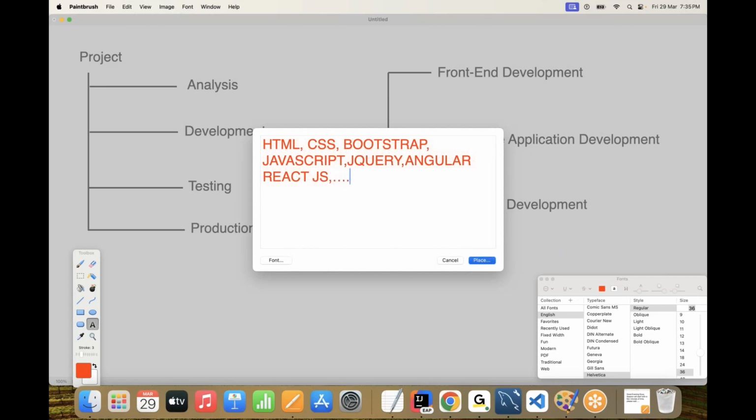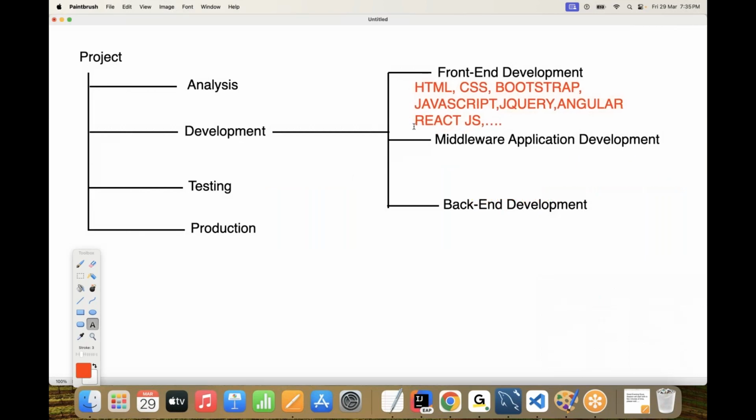So many frameworks or tools are available to prepare the front-end part of the application. Pages and forms, everything will come under front-end development. To prepare that, we are going to use HTML, CSS, Bootstrap, JavaScript, jQuery, Angular, React.js, and so on. Leave this one. Middleware application development is mainly the server-side application.